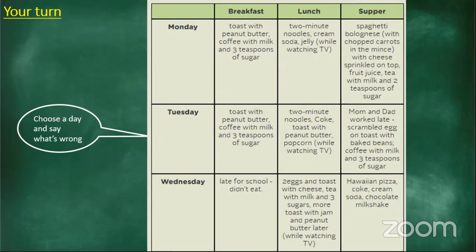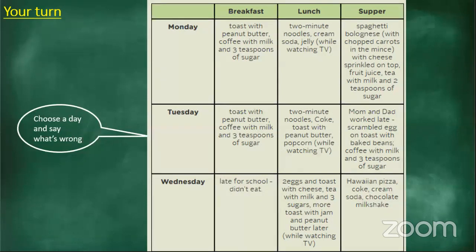So Majuma obviously did mention eating a milkshake at night. Trevor says too much fizzy drinks before bed. 100%. On Wednesday night for supper, they had Coke and cream soda. That's a lot of fizzy drinks. I agree with you, Trevor. Nico says chocolate, and the chocolate milkshake was definitely too much sugar.